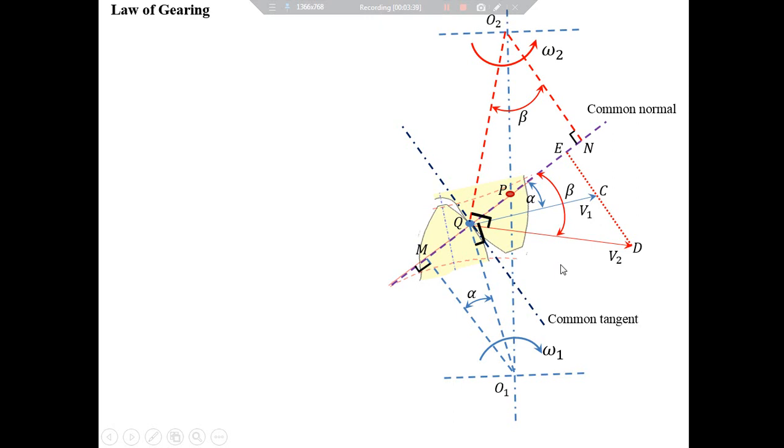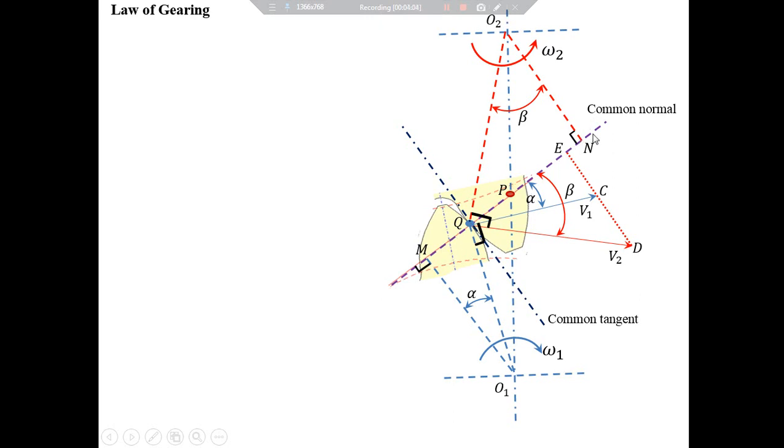Now, if we want both gears to remain in constant contact with each other, their velocities along the common normal must be one and the same. This is because the point of contact travels always along the common normal.